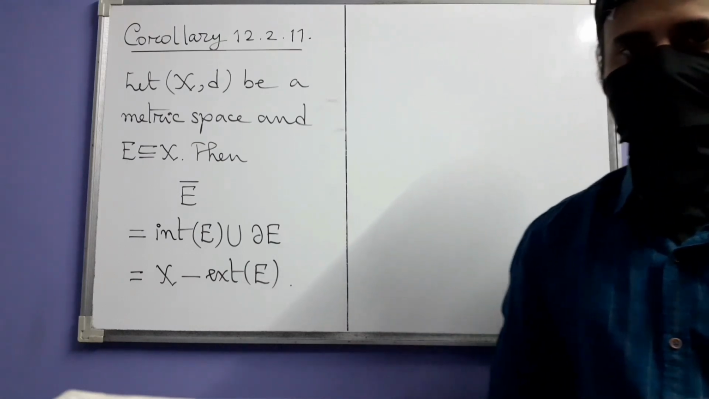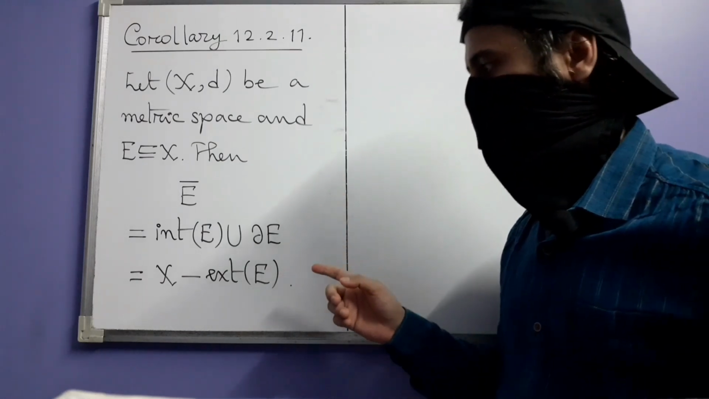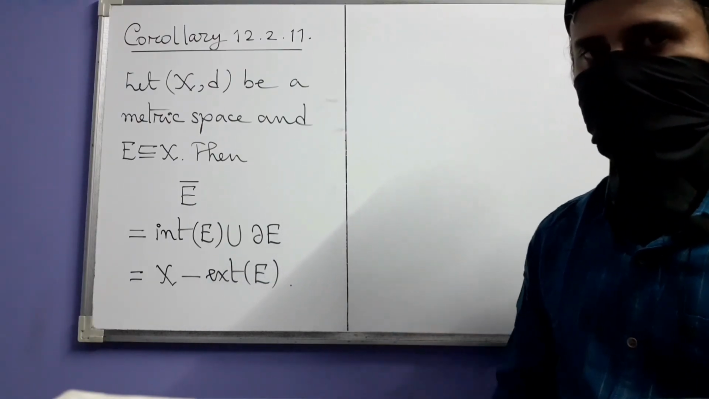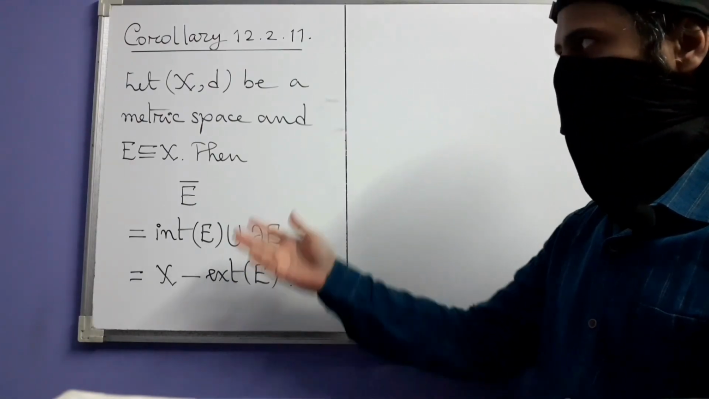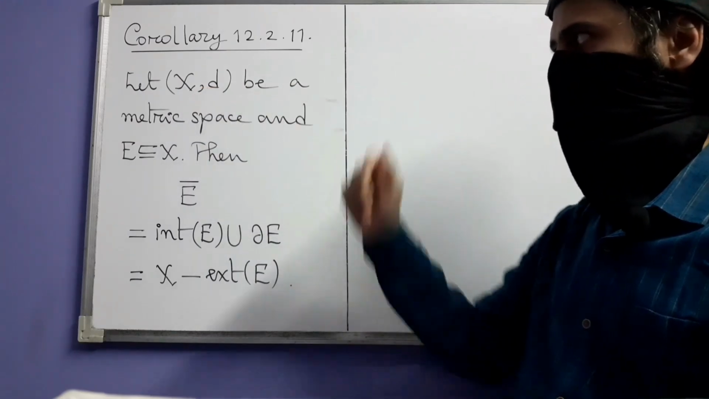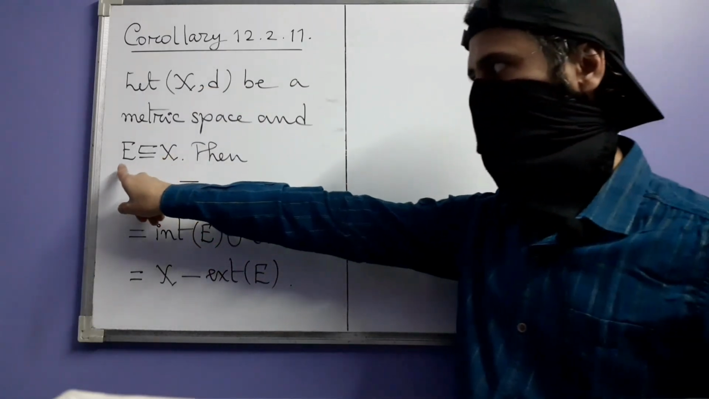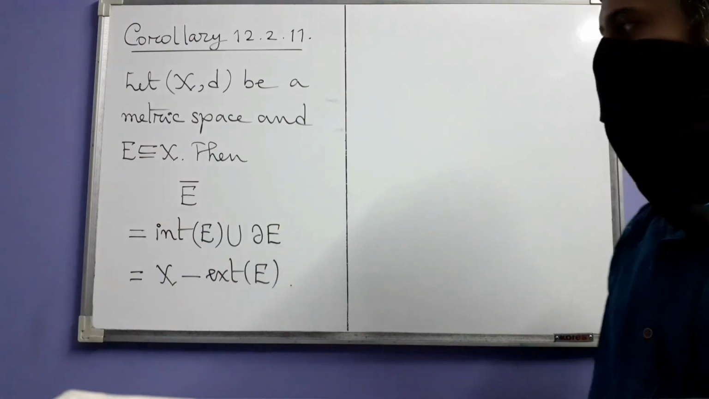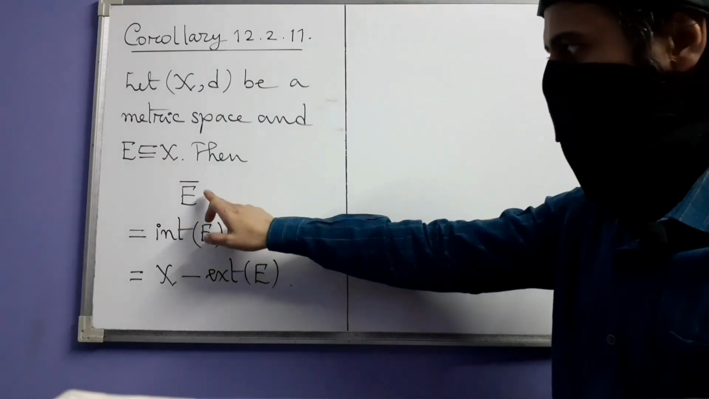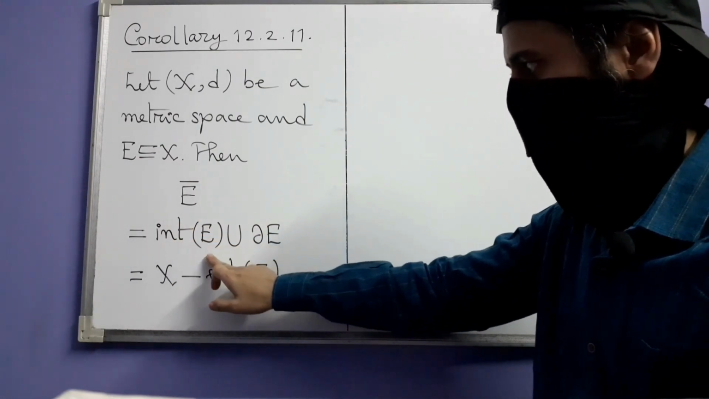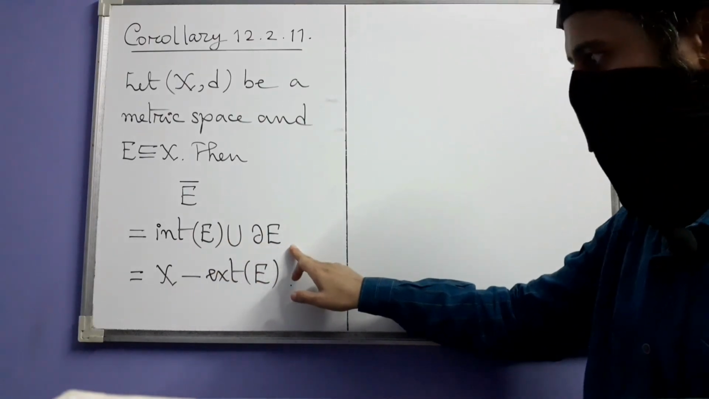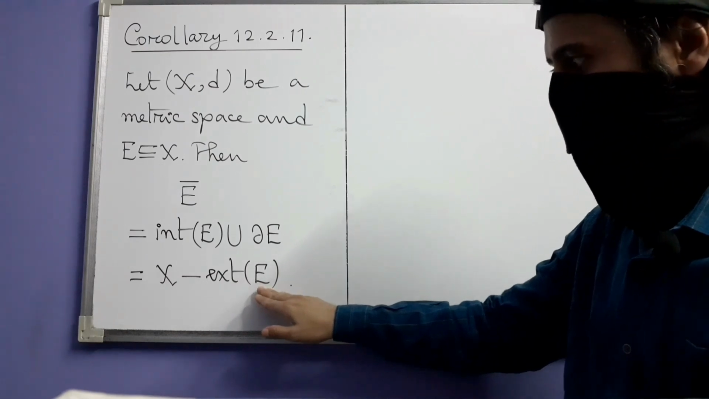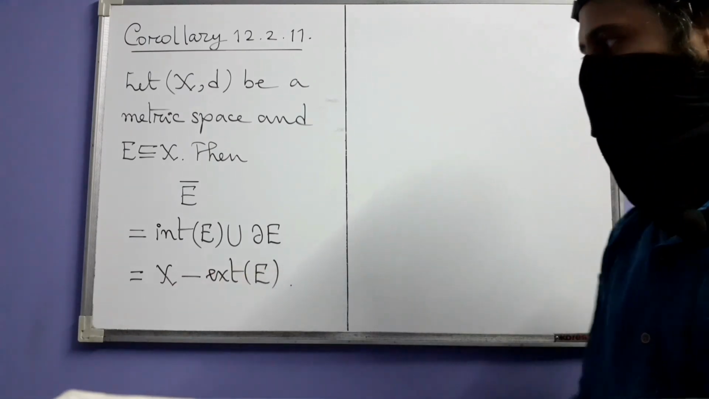Let's continue our discussion next with this corollary. It's a corollary to the proposition that we saw in the last analysis video. And in this corollary again we have a metric space (X, d) in which there is a subset E. So that means E is a subset of X. Then the closure of E equals the interior of E union the boundary of E, and that is also equal to the complement of the exterior of E in X.